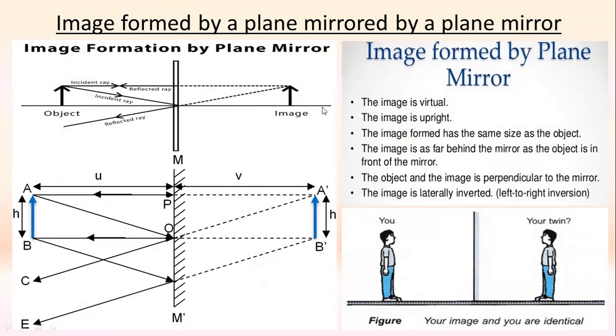So over here, these are some basic characters by which we can classify, or which we can use to explain, the image formation by a plane mirror. The very first, you can say that the image is a virtual image because it is forming on the other side of the mirror. Hence, it is a virtual image. Next one, it is upright. Upright means it is straight. Okay, its head is up and the tail is down. So that is upright. You can say it as erect also. Instead of upright, you can use the word erect also.